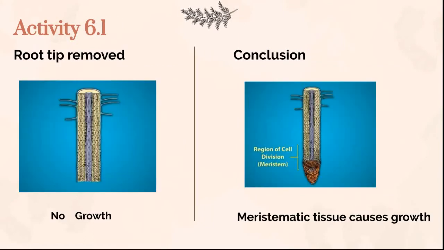Now let's see the next slide. In the first picture, we see that the meristematic tissue was cut, so there was no growth. Whereas in the second picture, we see that the meristematic tissue is there, which is dividing continuously and causes the growth of the root. So what is the function of the meristematic tissue?